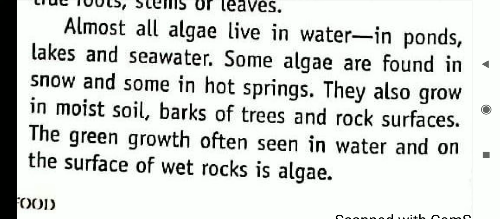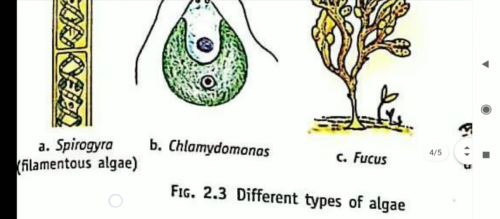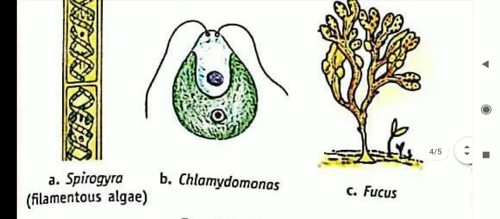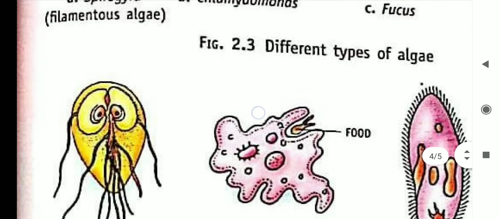And the green growth is often seen in water and on the surface of wet rocks as algae. When you see wet rocks, where water is very easily available, and you find some green colored material there, that is known as algae. You can see pictures of examples of algae here: Spirogyra, Fucus and Laminaria. These are three examples of algae.